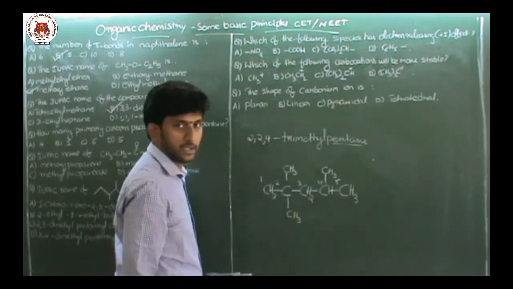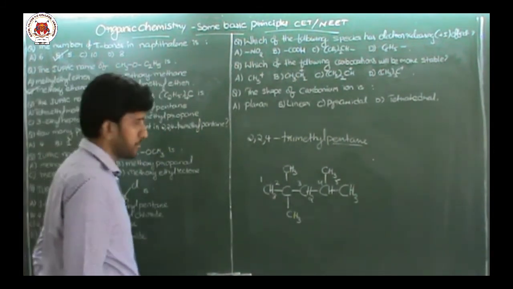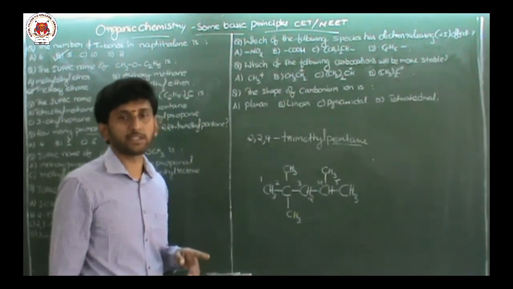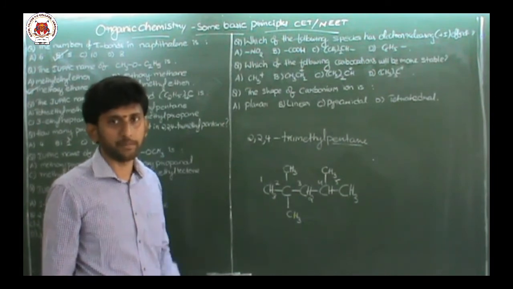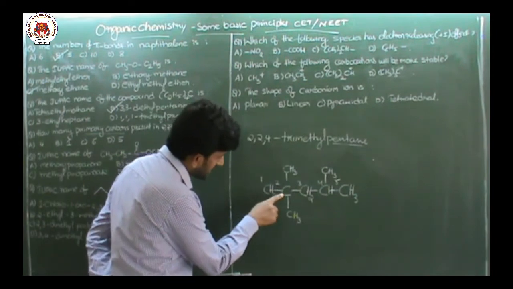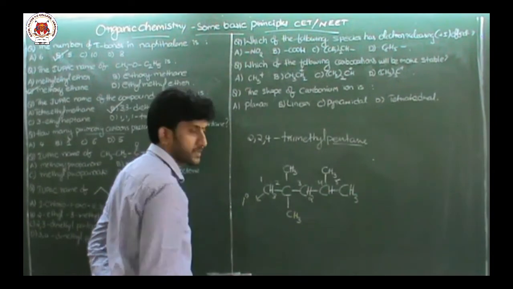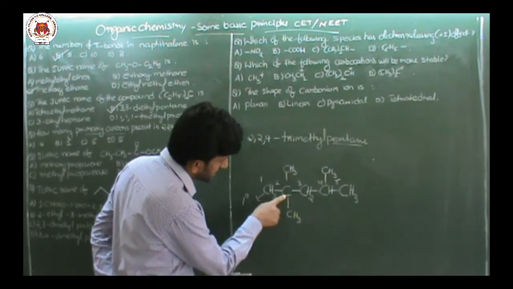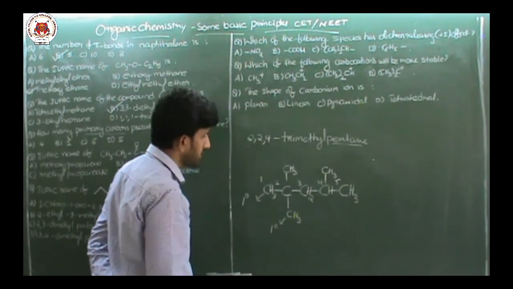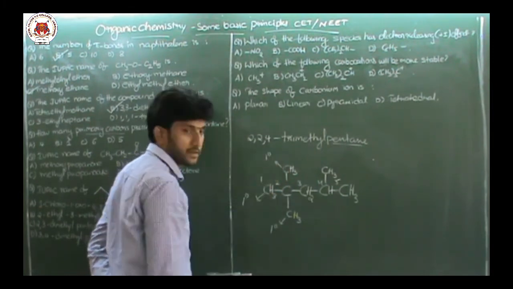3 hydrogens. Now the question asks how many primary carbons are there? What is the meaning of primary carbon? The carbon that is attached to only one more carbon atom. If I look at this carbon, it is attached to only one carbon. So this is primary. This carbon also attached to only one more carbon. So this is also primary carbon. This carbon is attached to one more carbon. So it is also primary carbon.